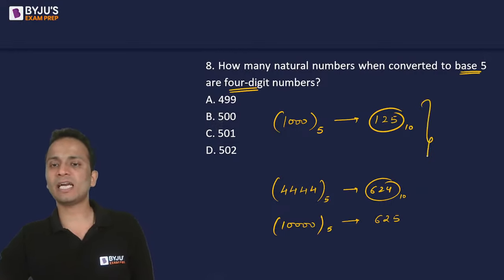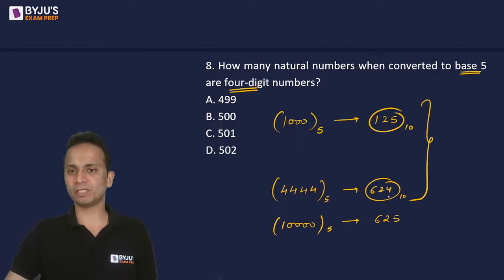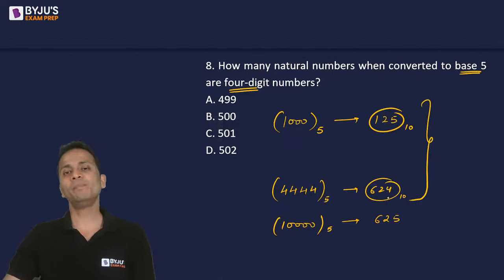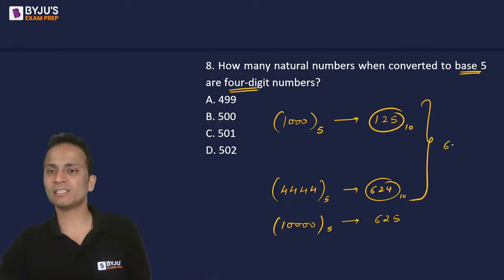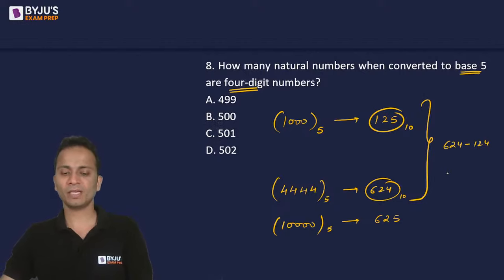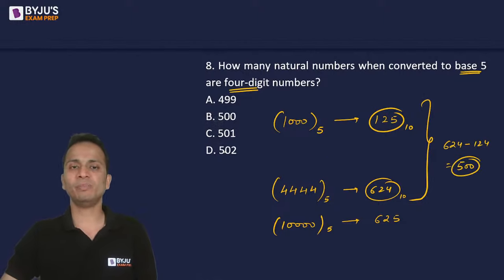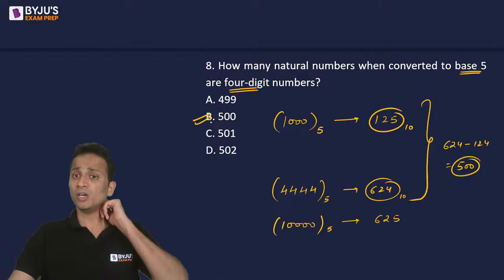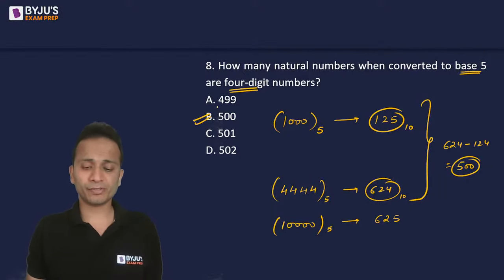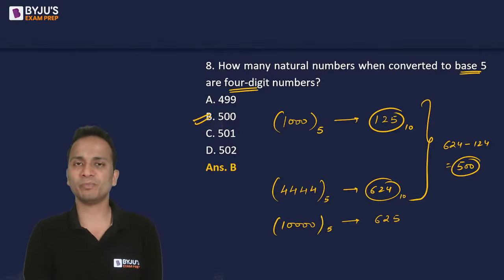So numbers starting from 125 up till 624 will be all the natural numbers which when converted to base 5 will be 4-digit numbers. So how many numbers are there? 624 minus 124, that is 500. So there will be 500 such numbers which when converted to base 5 will result in a 4-digit number. So the correct answer is 500, that is option B.